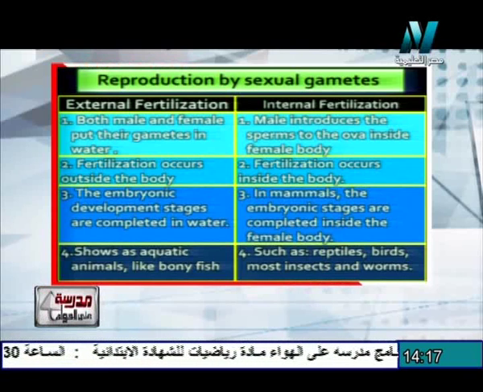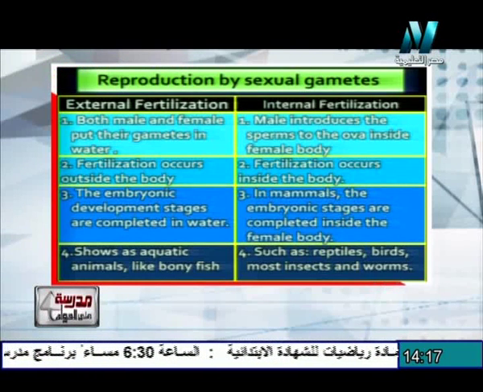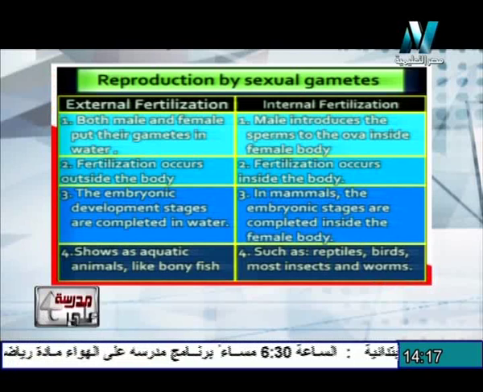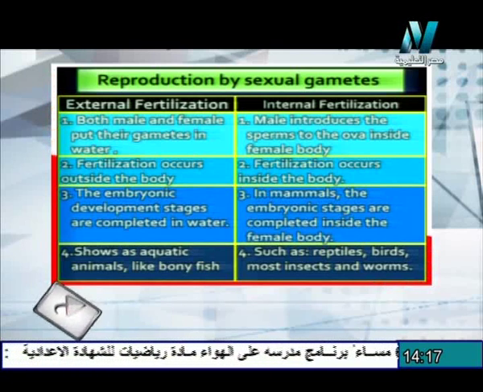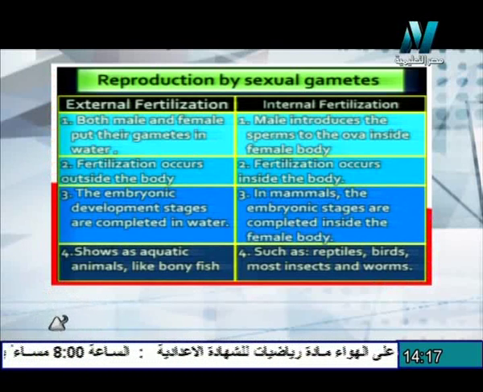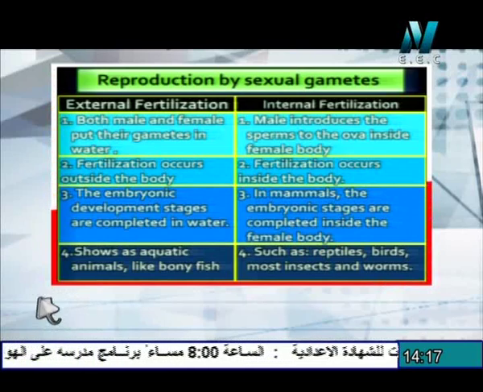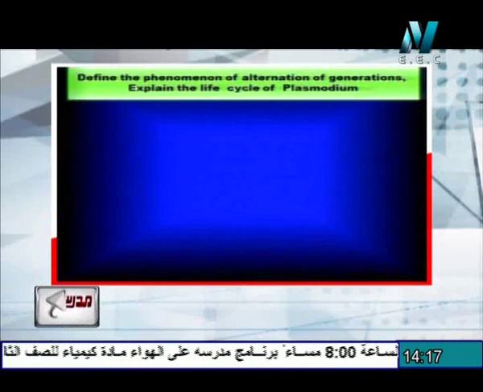So that's the difference between internal and external fertilization according to the site of fertilization. In water, it's called external fertilization, but in the female body, it's internal fertilization.